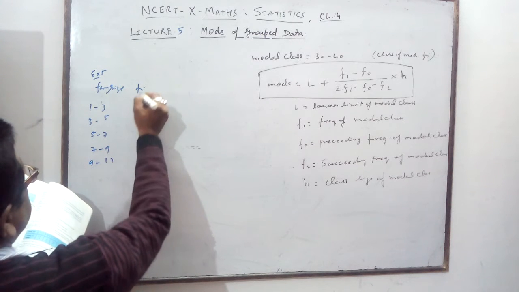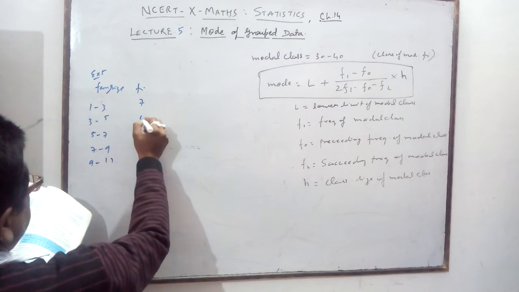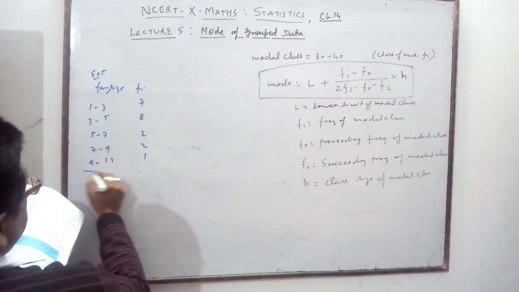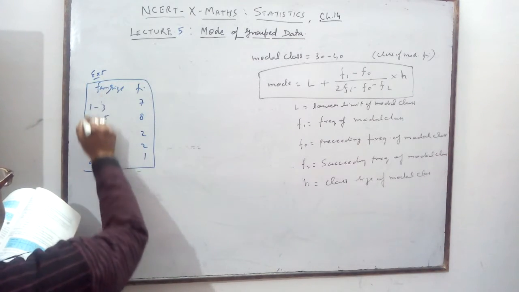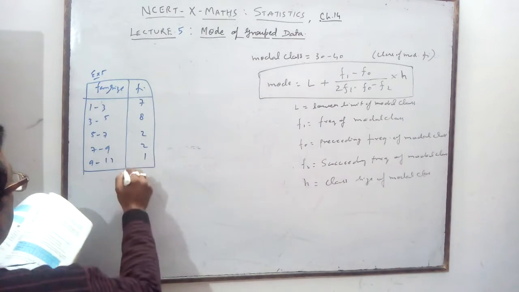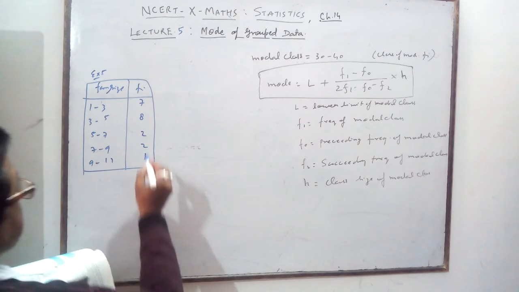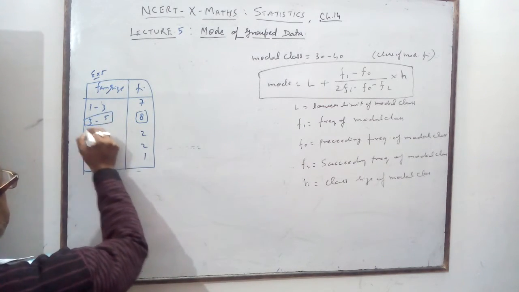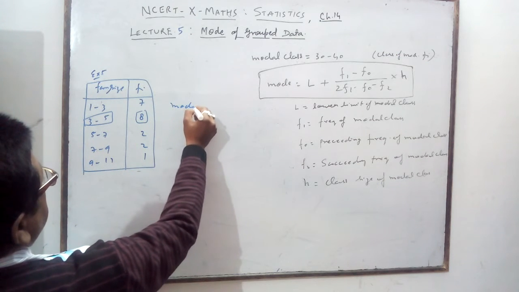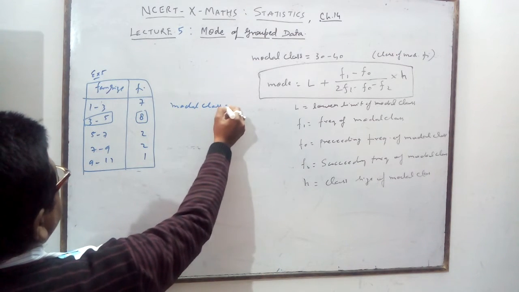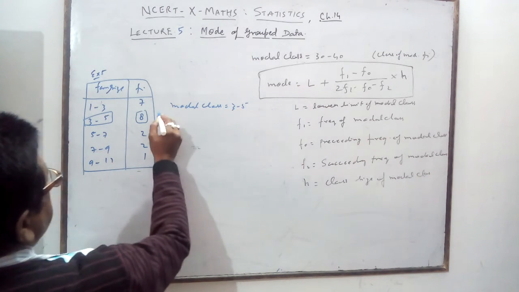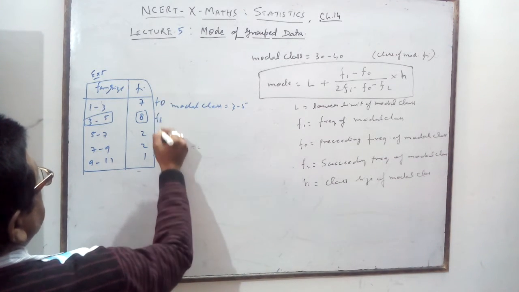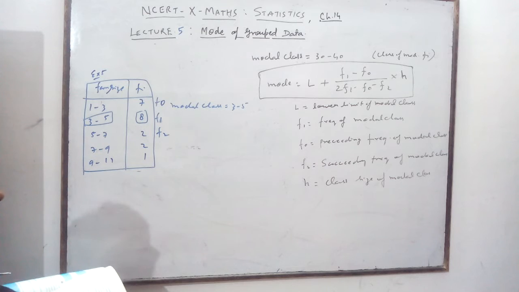And the frequencies are given here: 7, 8, 2, 2, 1. You want to calculate the mode of this. So what is the maximum frequency? This. So the model class will be 3 to 5. Here it is F0, then F1, F0, F2.